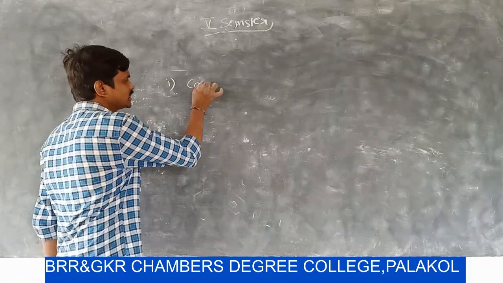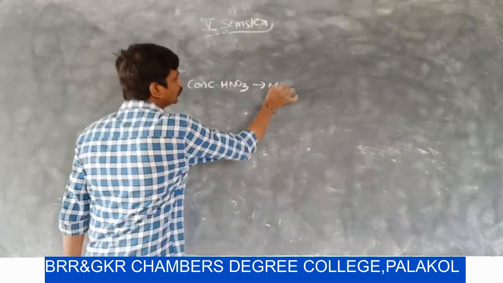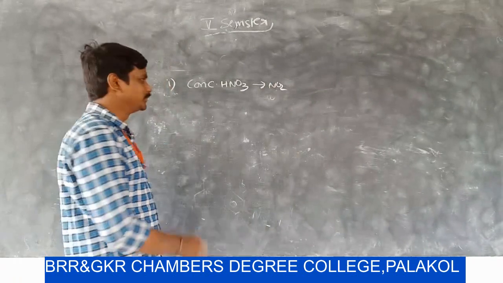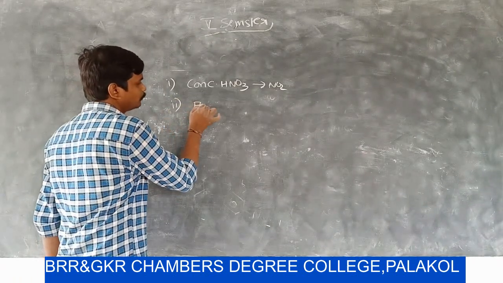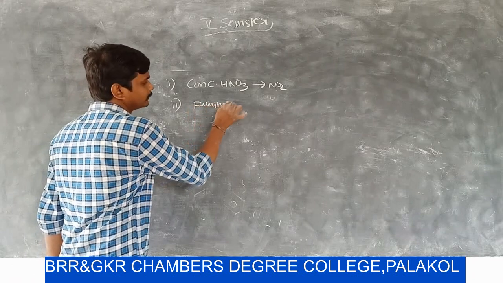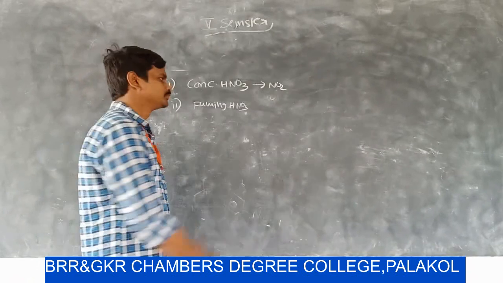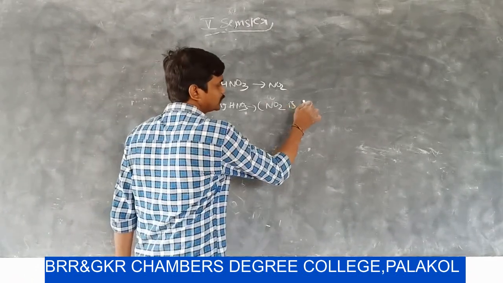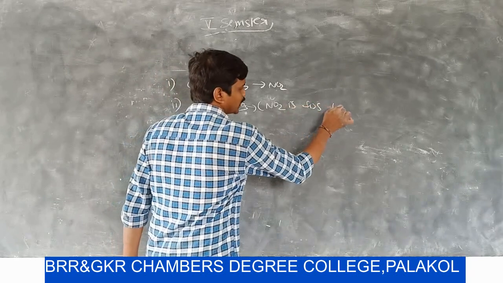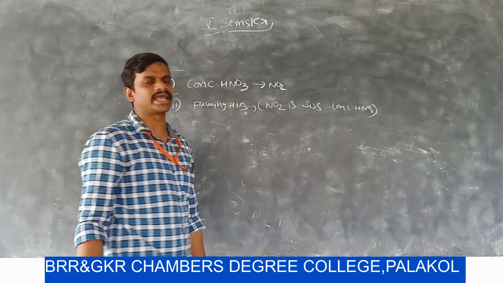By using concentrated HNO3, we can introduce an NO2 group on the benzene nucleus. We can use fuming HNO3. This reagent also introduces NO2. What is fuming HNO3? NO2 dissolved in concentrated HNO3 is called fuming nitric acid.